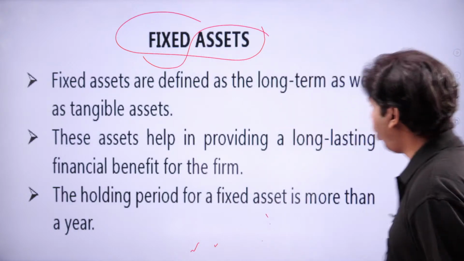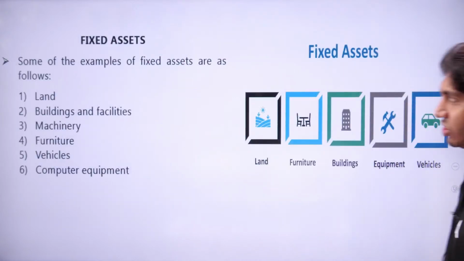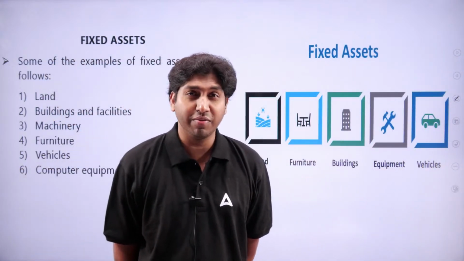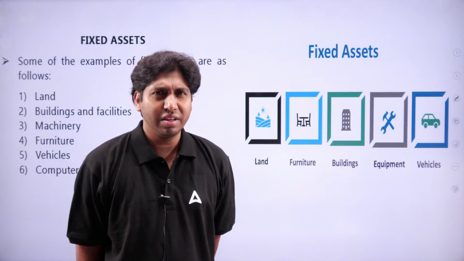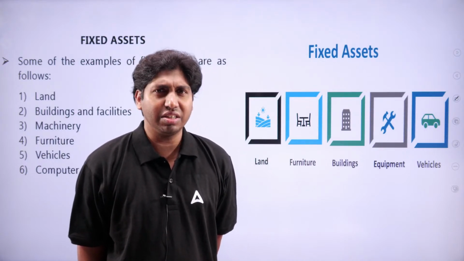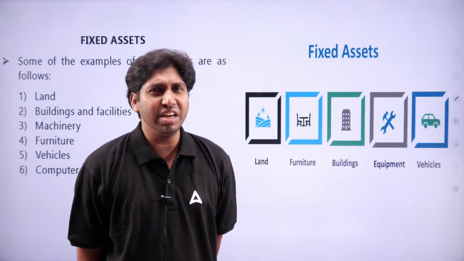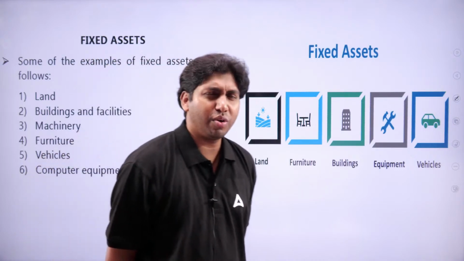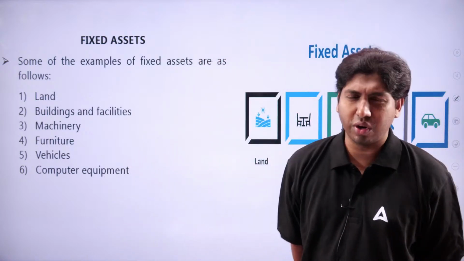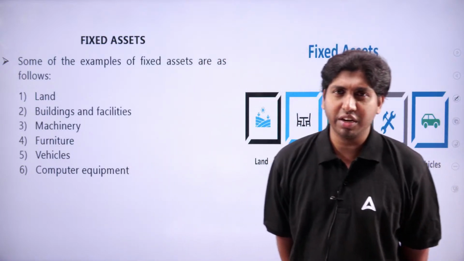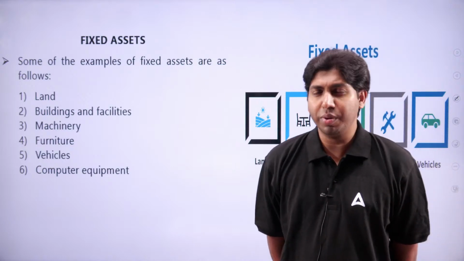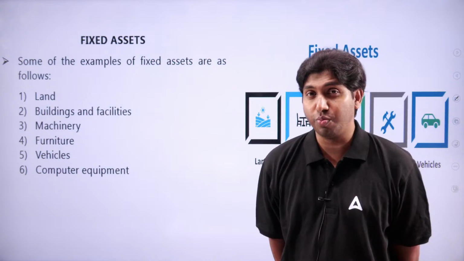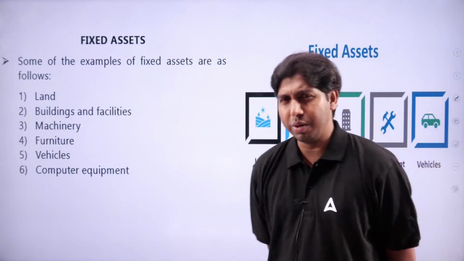So there is a holding period for a fixed asset, usually more than 1 year. Then only it is considered a fixed asset. If a particular thing is an asset providing income but changing daily or monthly, it is not considered fixed. To be considered a fixed asset, the holding period is more than 1 year, or minimum 1 year.